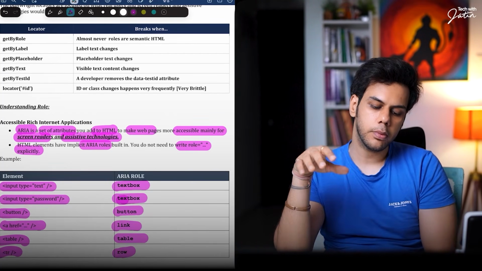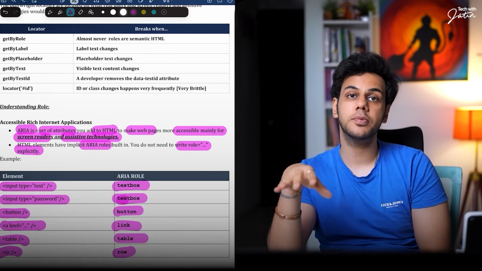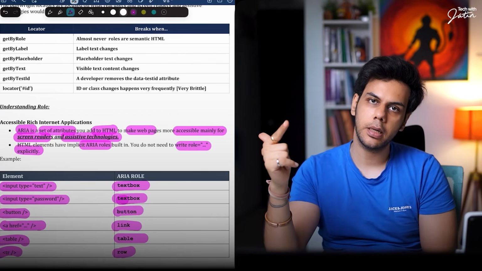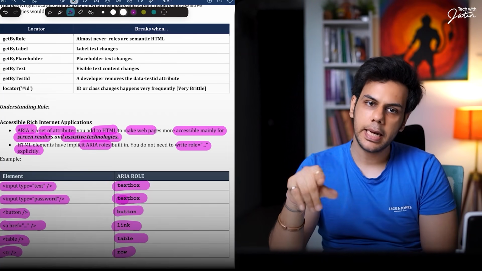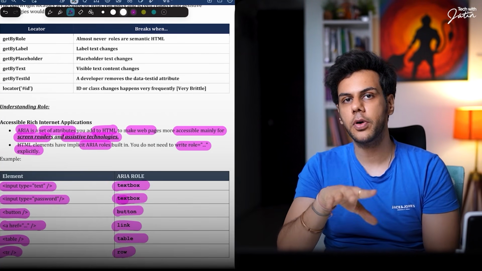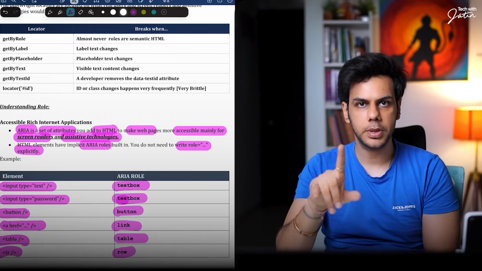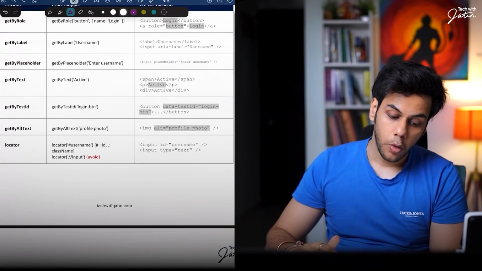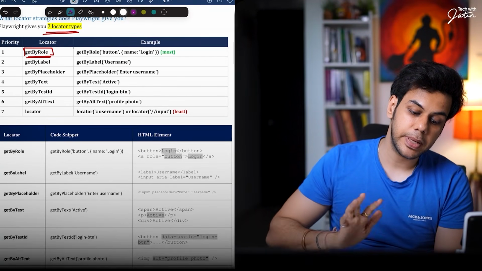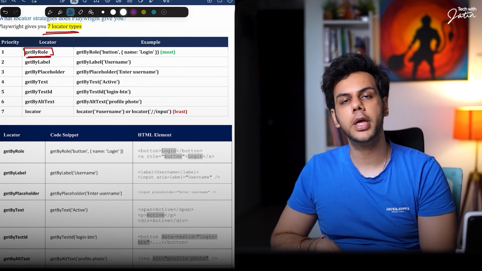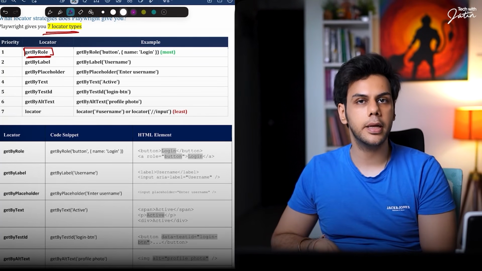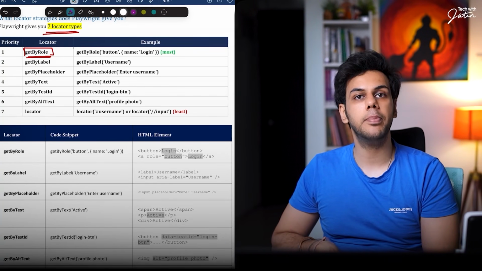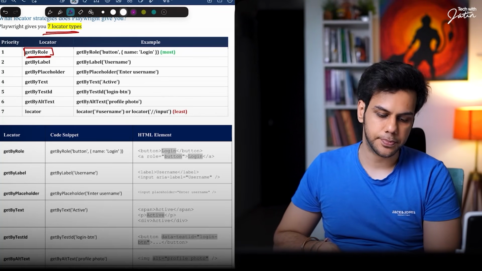Okay. So these roles basically come from your ARIA, okay, your Accessible Rich Internet Applications. Playwright uses these ARIA roles to find the elements. I hope this particular part makes sense to everyone. Now, over here, the first is basically get by role. And when we are talking about get by role, we are talking about the ARIA roles. And these roles are basically used by Playwright to locate the elements.